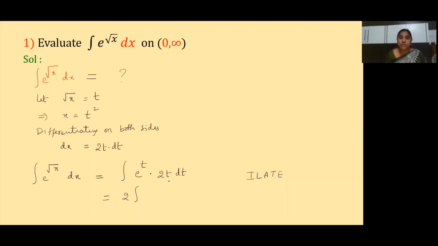Now here, which is u? It is t. So I'm just rearranging the order here: t into e to the power of t. Clear, children? So this is the first function, and this is the second function.